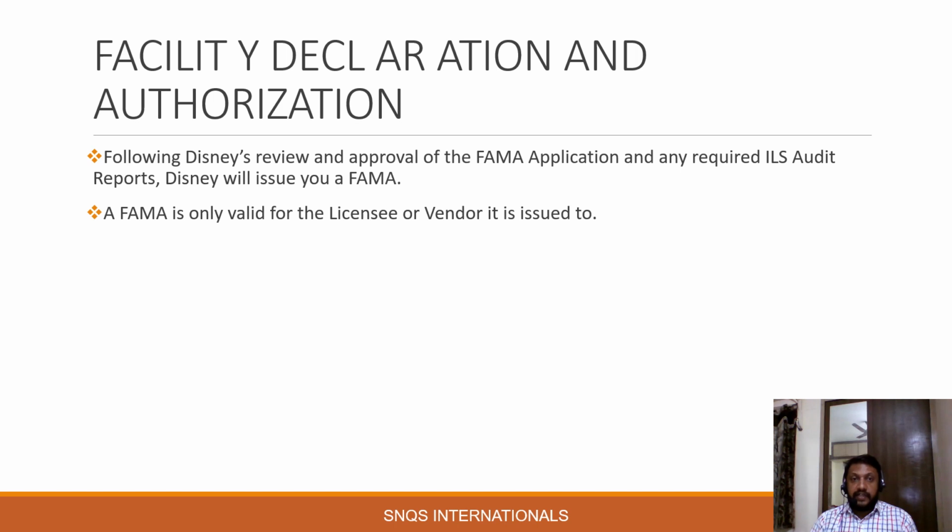The FAMA is not exactly issued to the facility. It is issued to the vendor, stating that the vendor can use that particular facility to produce a Disney product, which means the FAMA is applicable only for that vendor to produce Disney branded product in the facility. So this facility cannot use this FAMA to produce other customers' Disney branded products. If the factory does business with other customers for Disney, then the facility should obtain a new FAMA from that customer to make the Disney branded products.